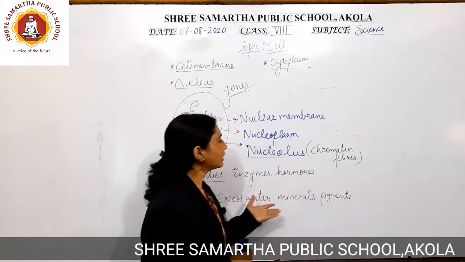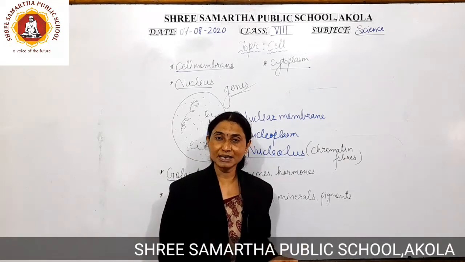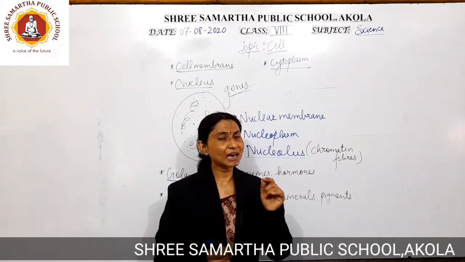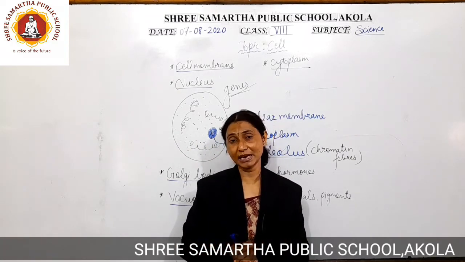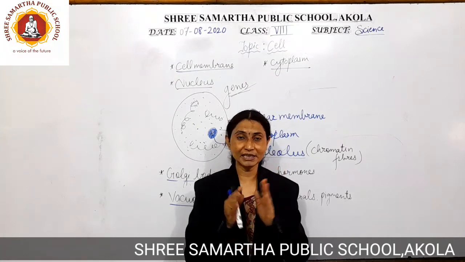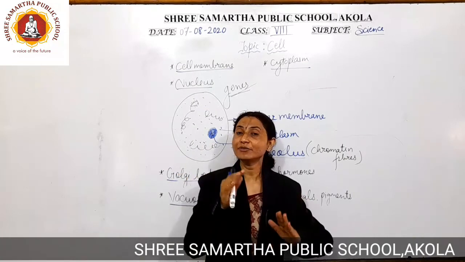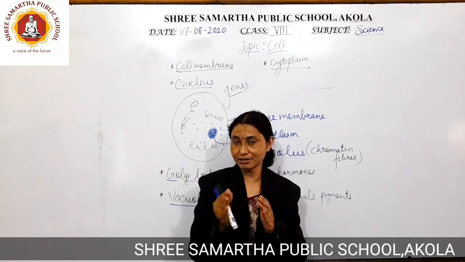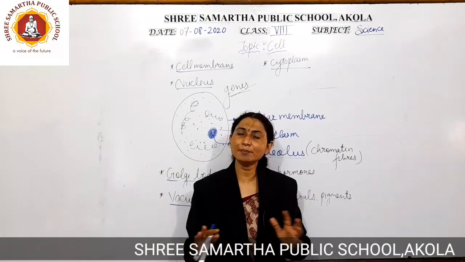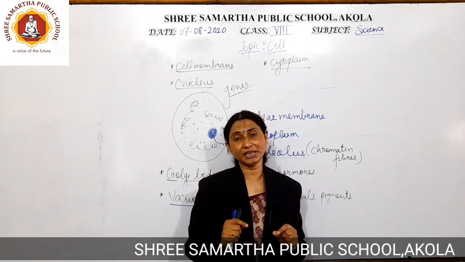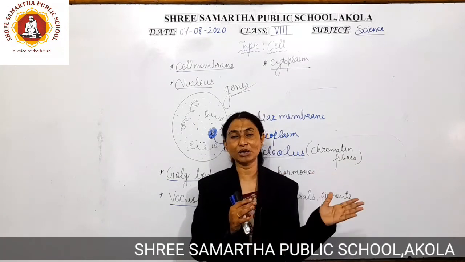And later on we are going to have different cell organelles which are common in plant cells as well as in animal cells. But there are certain organelles which can be seen in plant cells but can be absent in animal cells. So while studying, you need to develop your brain in such a way that every time there should be a comparison between the plant cell and the animal cell, because we need to differentiate between the different structures and functions of the cell.